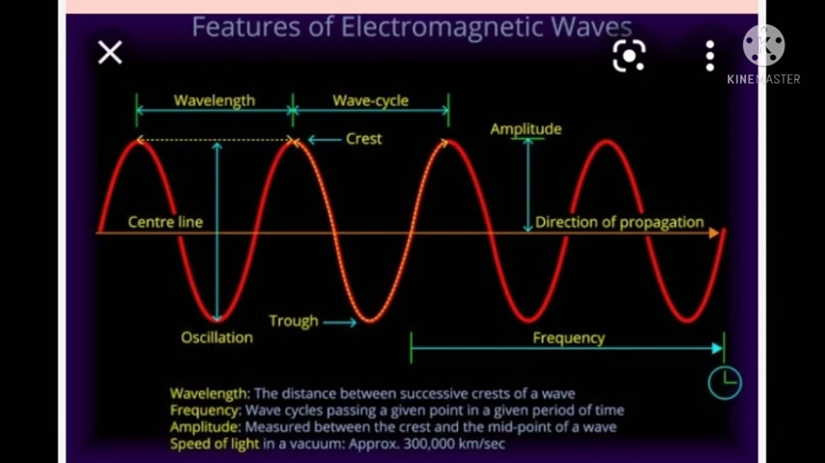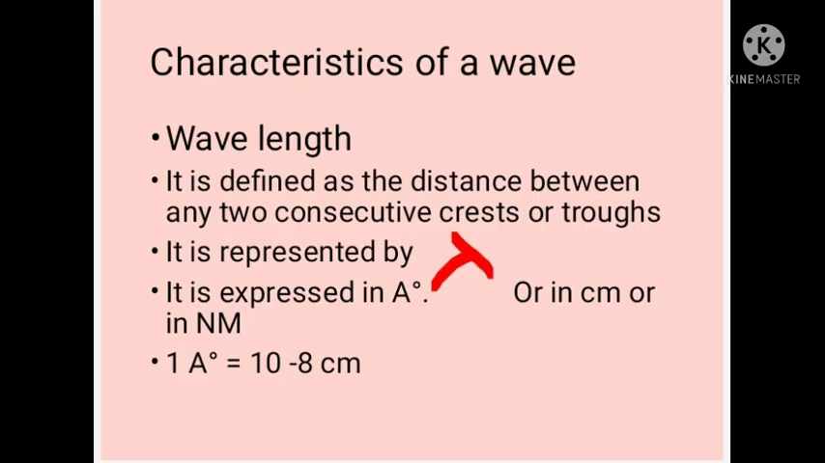The upper portions above the mean position are known as the crest, and the lower portions are known as troughs. The distance between two adjacent crests or two adjacent troughs is known as its wavelength. The wavelength is represented by the symbol lambda, and it is expressed either in Angstrom units or in centimeters or in nanometers. And 1 Angstrom is equal to 10 raised to minus 8 centimeter.